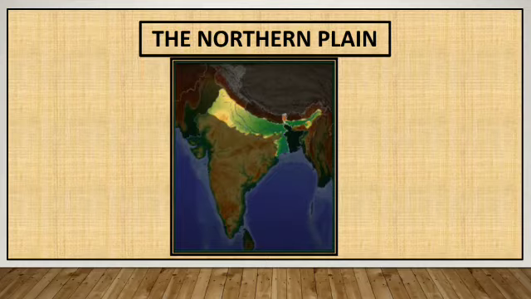The northern plain, also known as the Indo-Gangetic Plain. These plains have been formed by the interplay of three major river systems, namely the Indus, the Ganga, and the Brahmaputra, along with their tributaries.